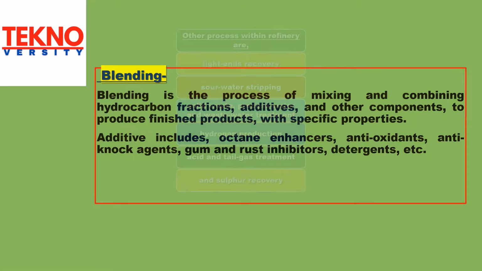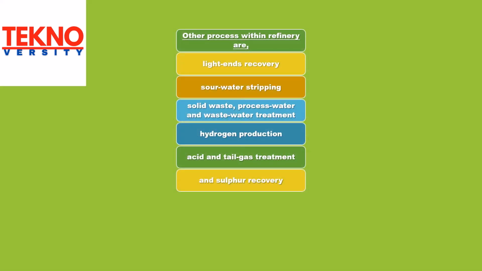Other processes within a refinery are light ends recovery, sour water stripping, solid waste, process water and wastewater treatment, hydrogen production, acid and tail gas treatment, and sulfur recovery.